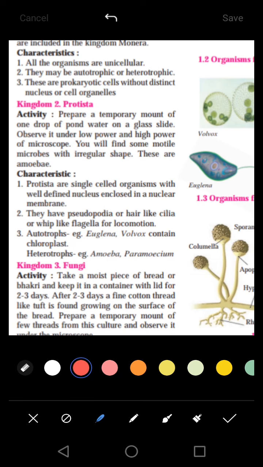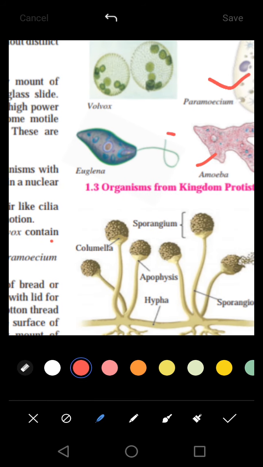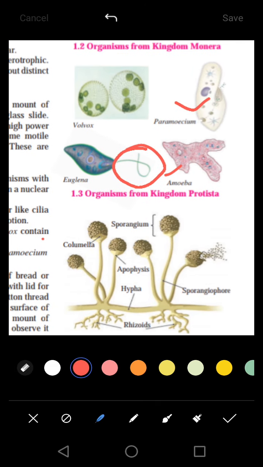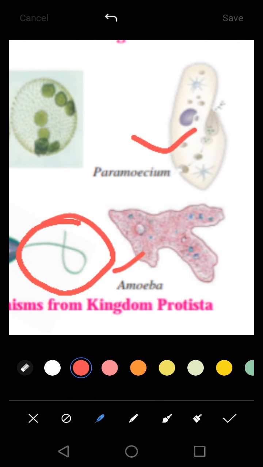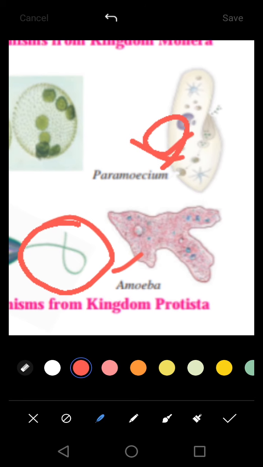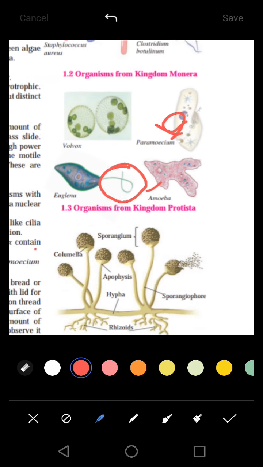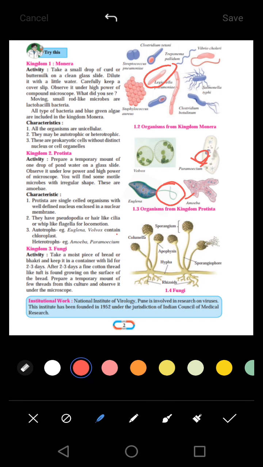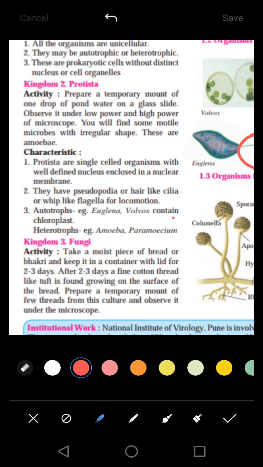They have pseudopodia or hair-like cilia. As you can observe in this picture, these are called pseudopodia or small hairs on their body. You will not be able to see them in this photo because it is not clear, but they have small hair-like structures on their cells which they use for locomotion, that is they move from one place to another in a water puddle with the help of these pseudopodia or cilia.